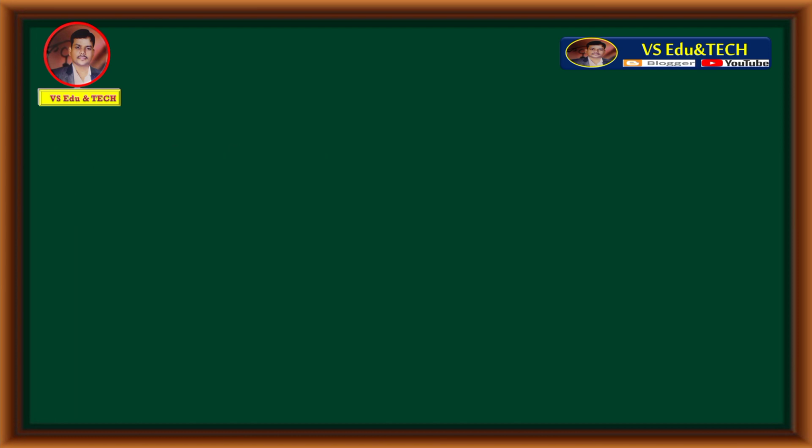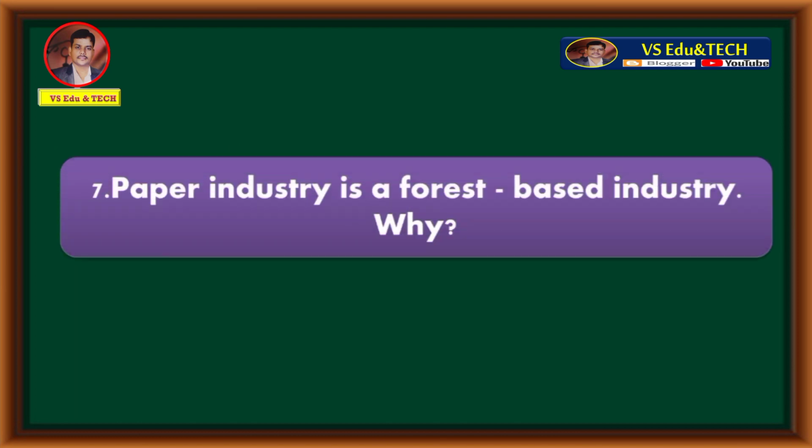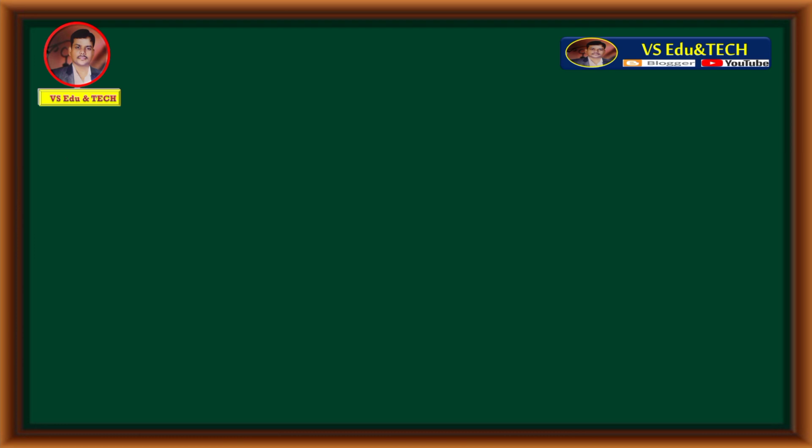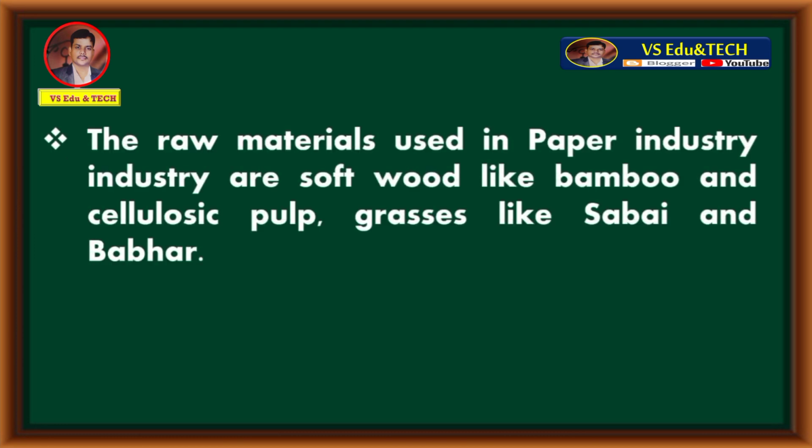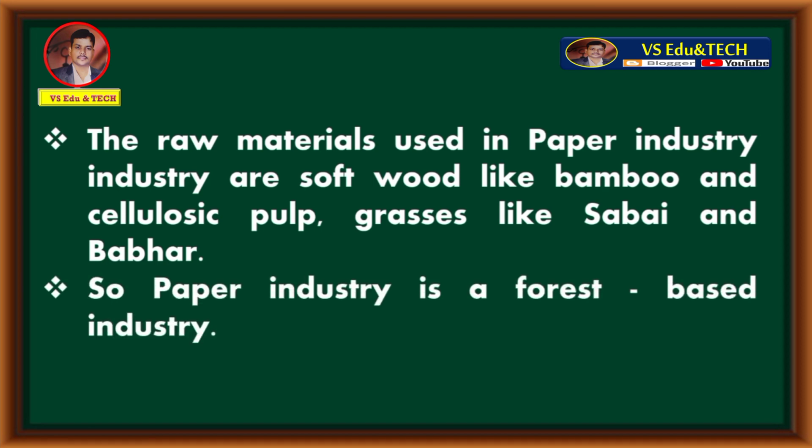Let's move to question number 7. Paper industry is a forest-based industry. Why? Answer is, the raw materials used in paper industry are softwood like bamboo and cellulosic pulp, grasses like sabai and babar. So, paper industry is a forest-based industry.